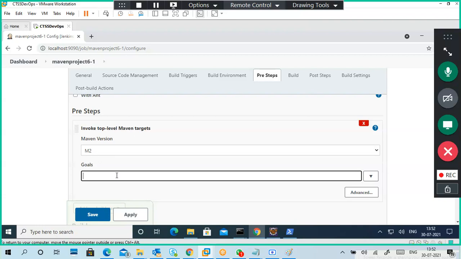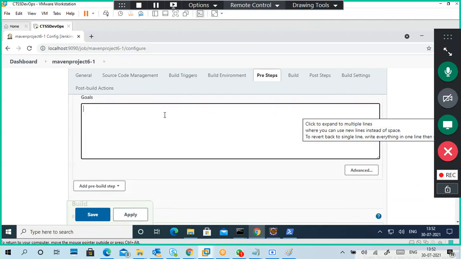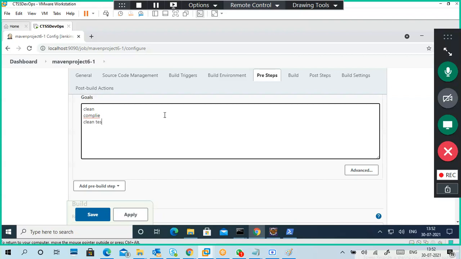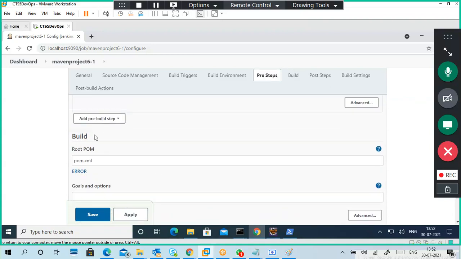Goals: what are the goals you want to do? Like simple clean, compile, and you want to clean again, clean test. Like that you can give those things. Or package also you can tell. But I'm using only clean, compile, clean test.